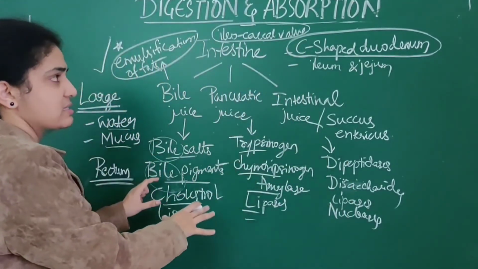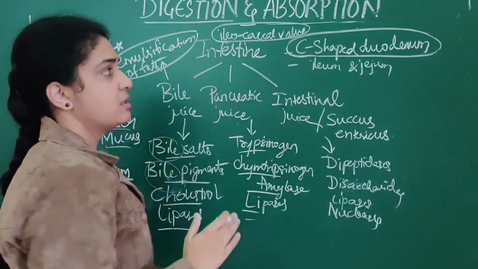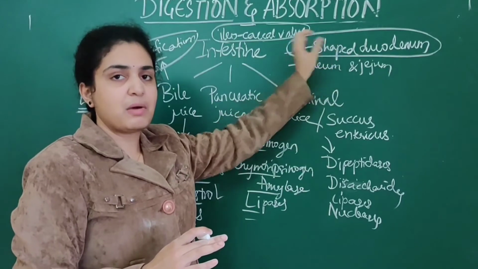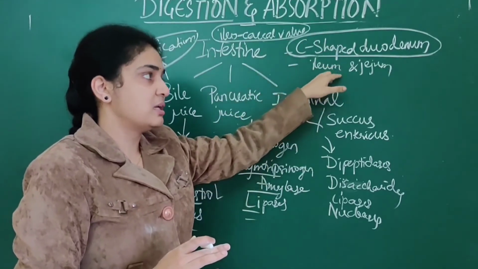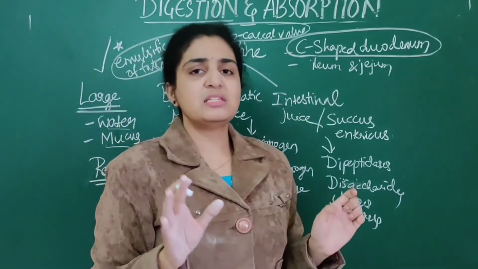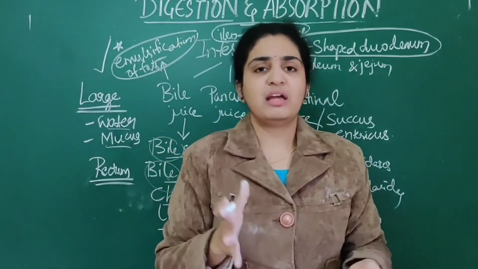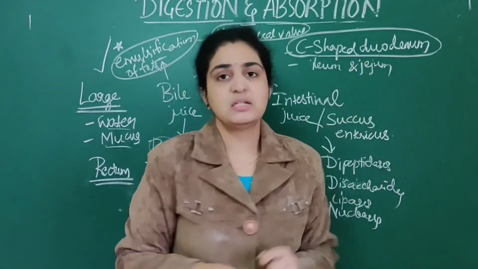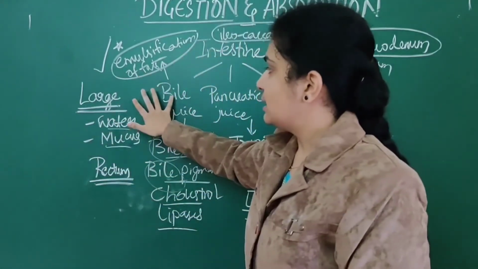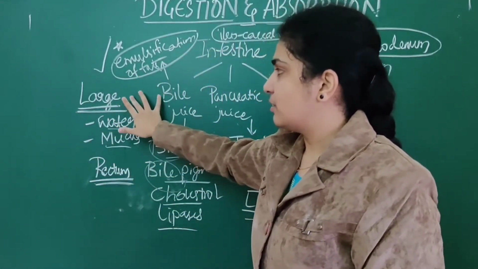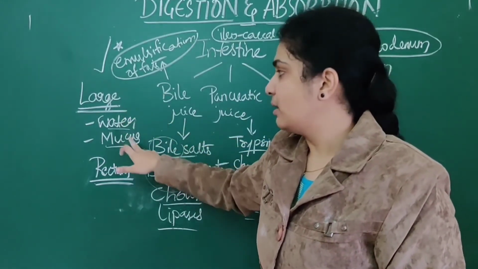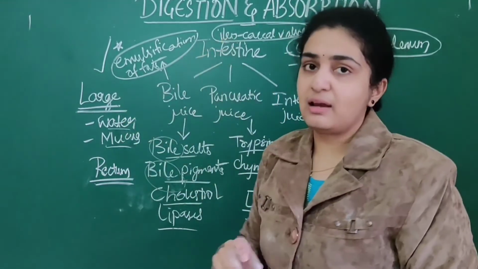First about the intestine we have dealt. In the C-shaped duodenum, maximum digestion takes place. In ileum and jejunum very small amount takes place. Then from the small intestine they are passed into the large intestine by the ileocecal valve.